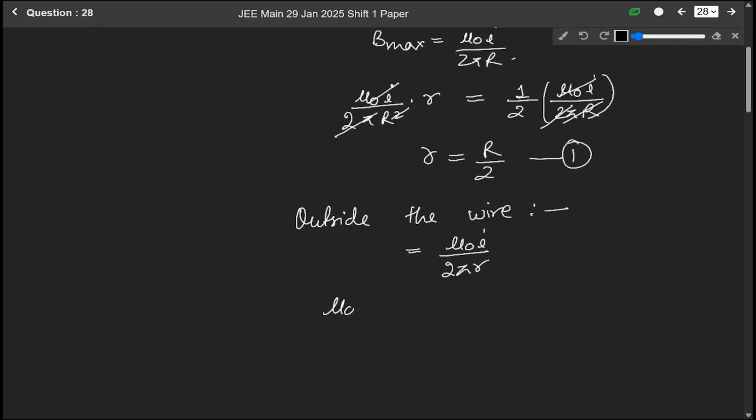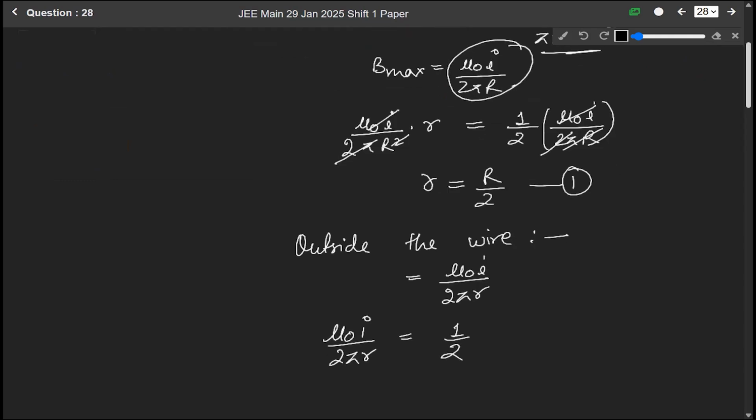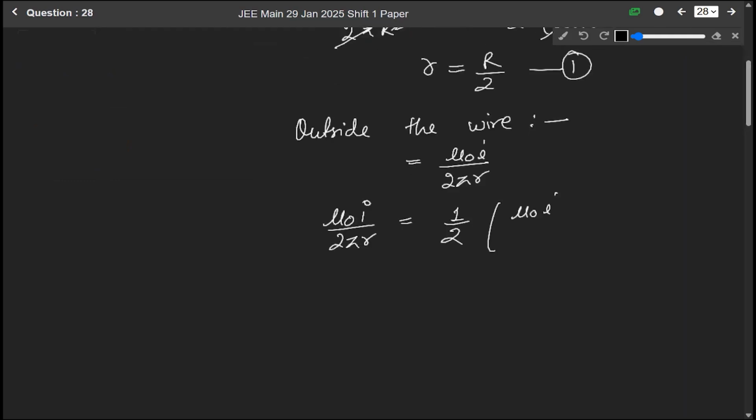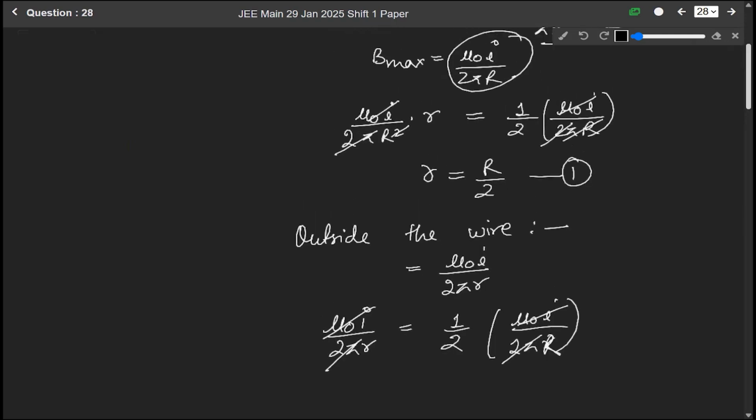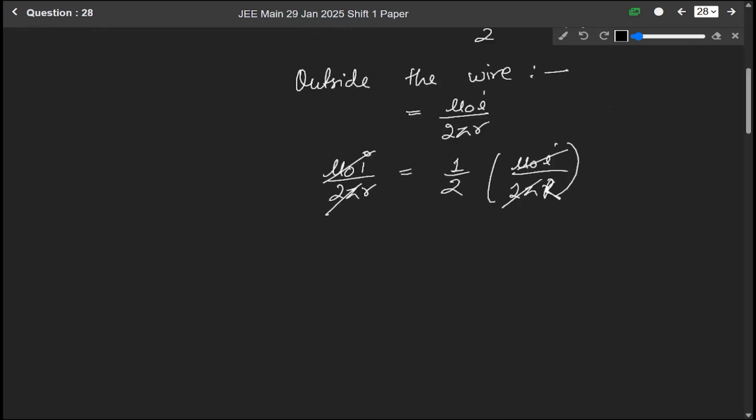So according to the question, this mu naught I over 2 pi r is equal to half of the magnetic field, which is mu naught I over 2 pi capital R. So mu naught I cancels out, 2 pi cancels out, and this r will be equal to 2R.